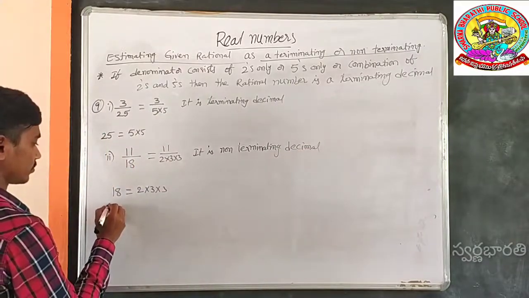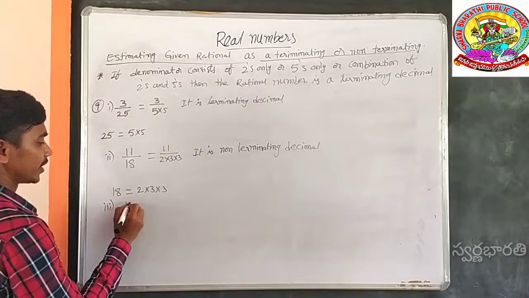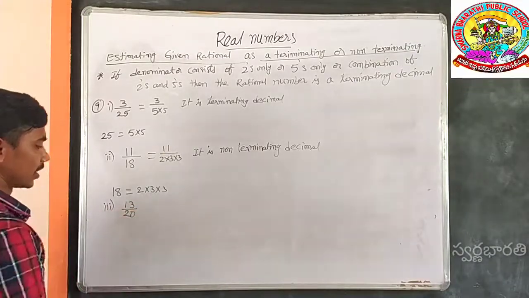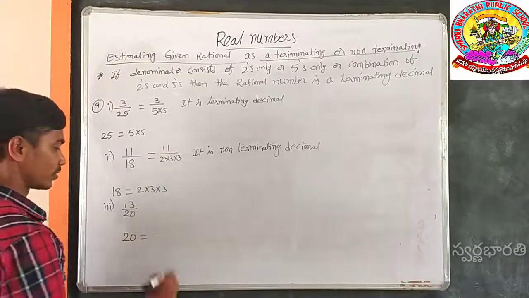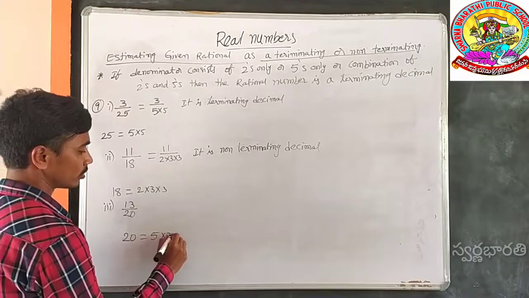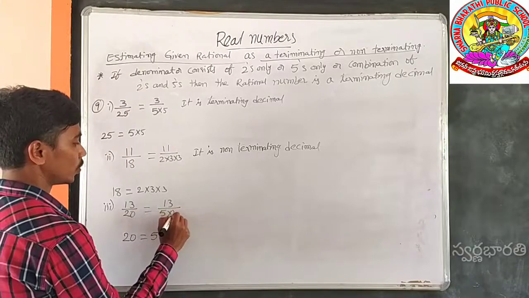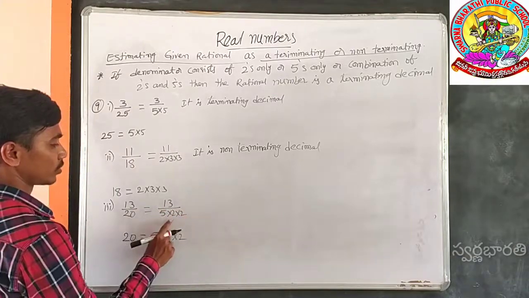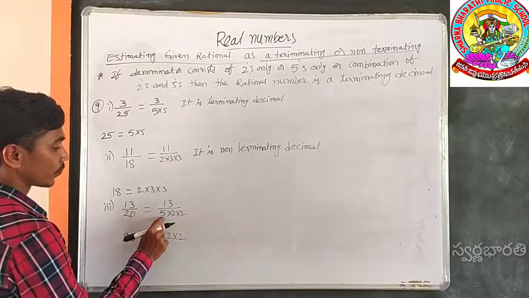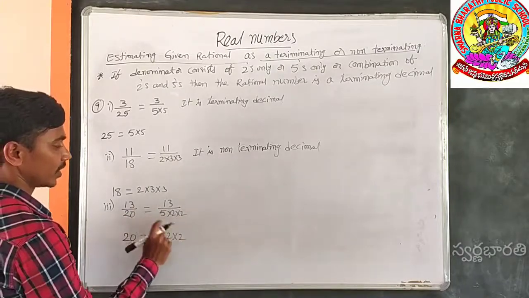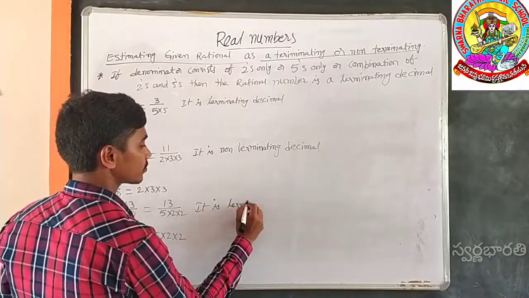Next sum, 13 by 20. Here 20 can be expressed as a prime product of 5 into 2 into 2, which means 13 by 5 into 2 into 2. 5 2's are 10, 10 2's are 20. Here the denominator consists of 2's and 5's. That's why it is a terminating decimal.